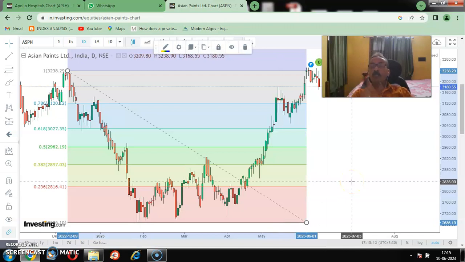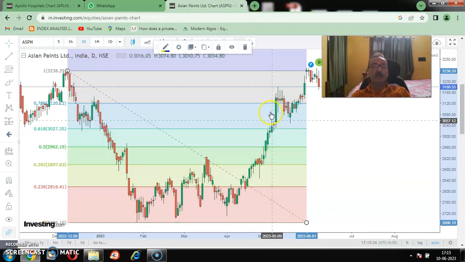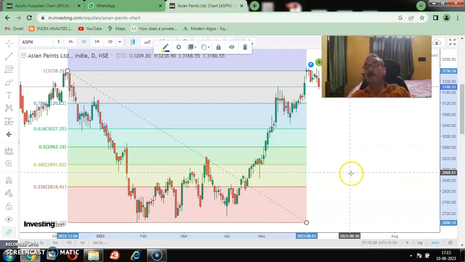I have told you there are 4 Fibonacci points which are very important, or which are basically known as the golden ratio. One is 38.2%, one is 50%, one is 61.8%, one is 78.6%. These are majorly known as the golden ratio. Now let us see when we can make an entry.